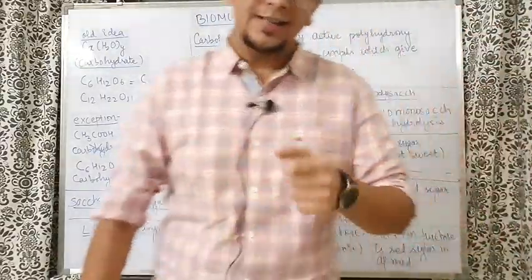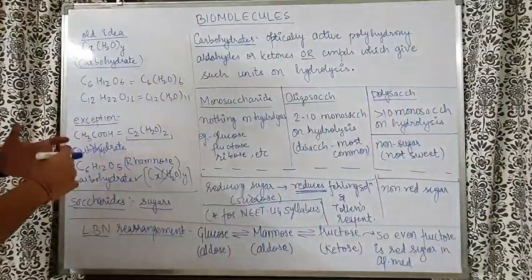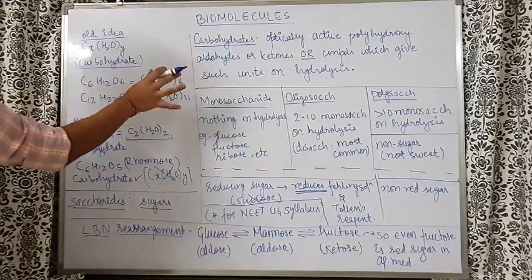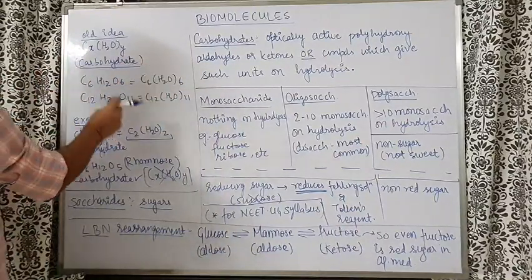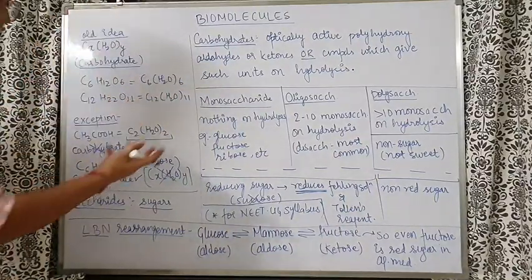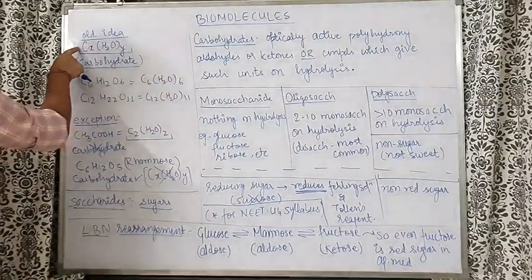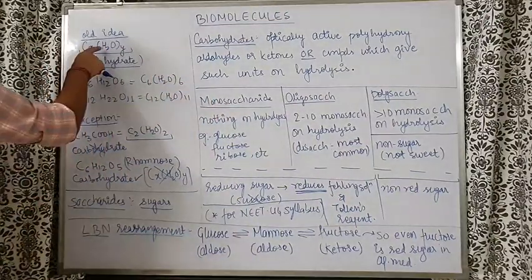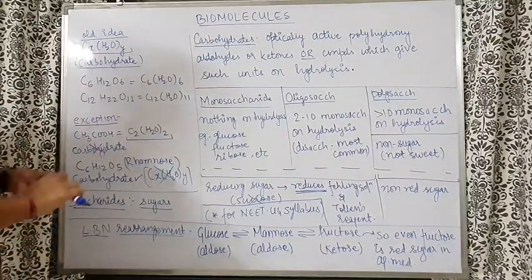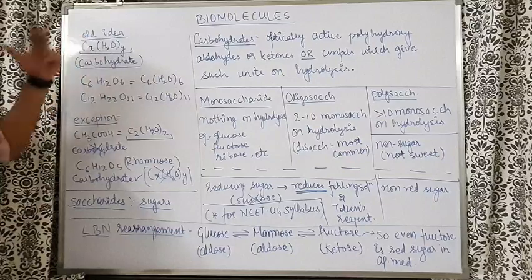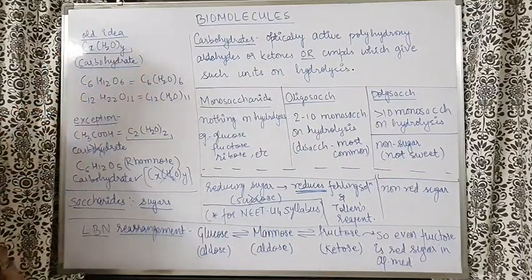So here, देखो, earlier people were not so much scientifically equipped. So what they thought, कि all the carbohydrates, all such compounds they knew, were sweet in taste at that time. Also, they all matched this kind of formula. That means they matched a formula of CxH2O whole Y. Now, what they thought, कि अरे यार, it is looking like a hydrate of carbon. So let us call it carbohydrate.